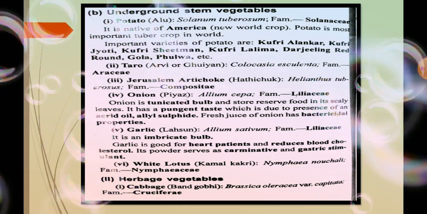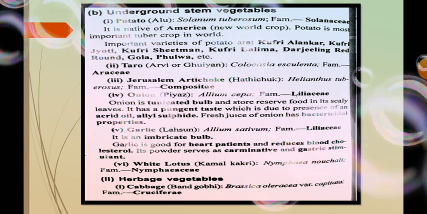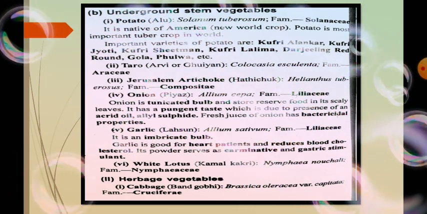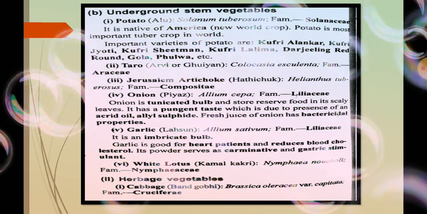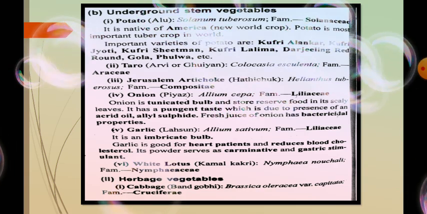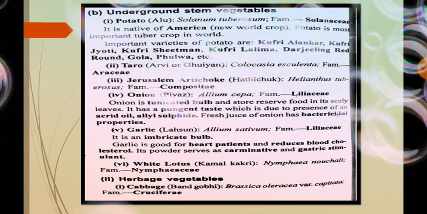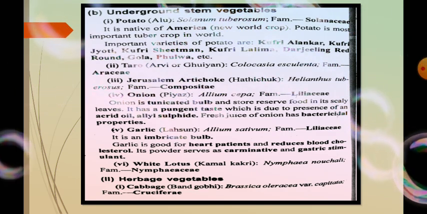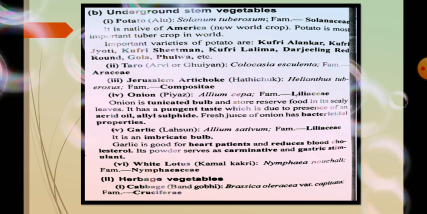Then comes the Jerusalem artichoke, whose scientific name is Helianthus tuberosus, and it belongs to the family Compositae. So let's come to the onion. All of you know very well about the onion. Its common name is Pyaz, its scientific name is Allium cepa, and it belongs to the family Liliaceae.